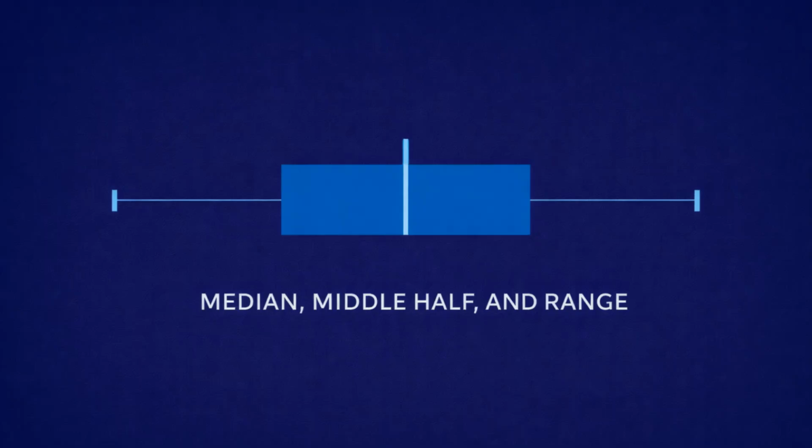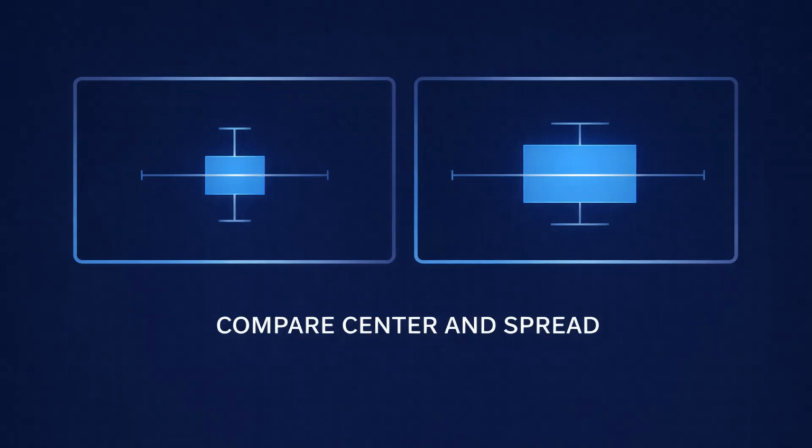Boxplots use quartiles to provide a visual summary of the data. A boxplot shows the median, the spread of the middle half of the data, and the overall range in a single graph. Boxplots are especially useful for comparing groups because they allow you to see differences in typical value and variability at the same time.